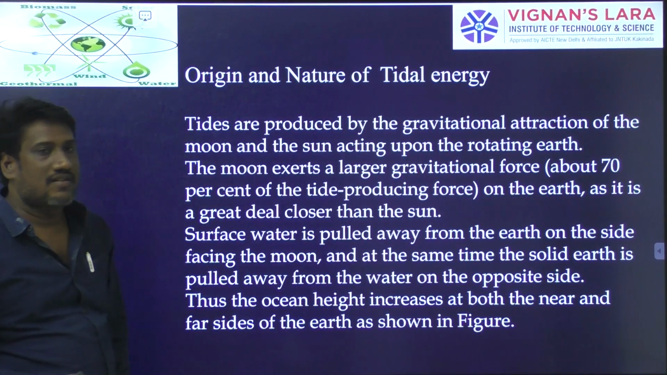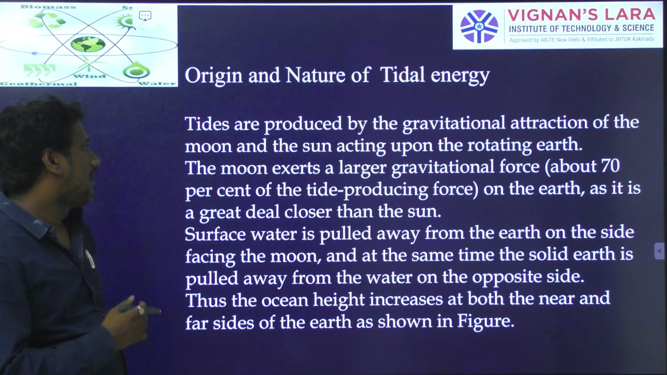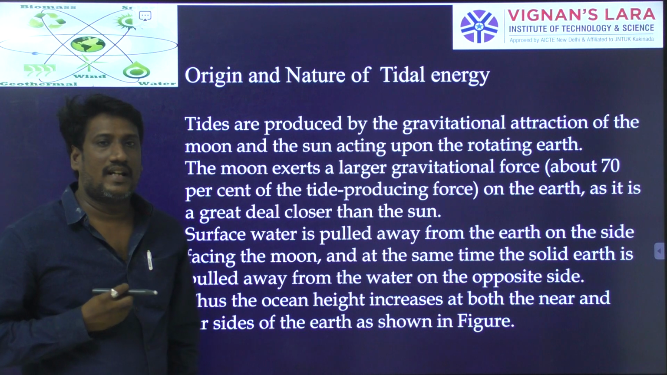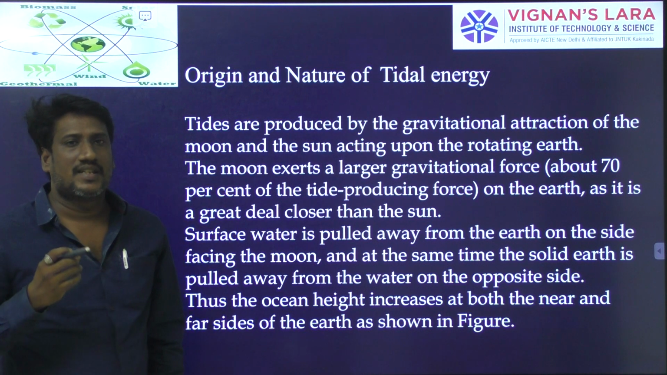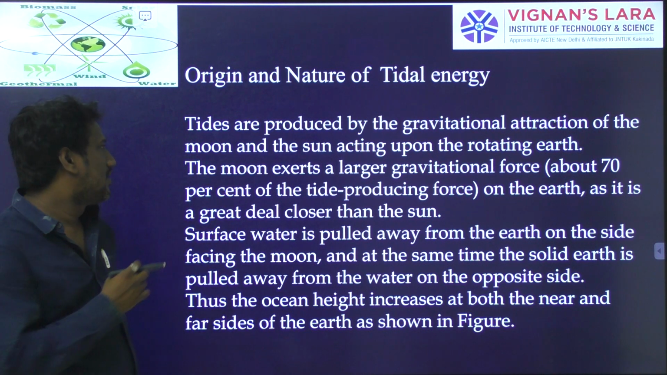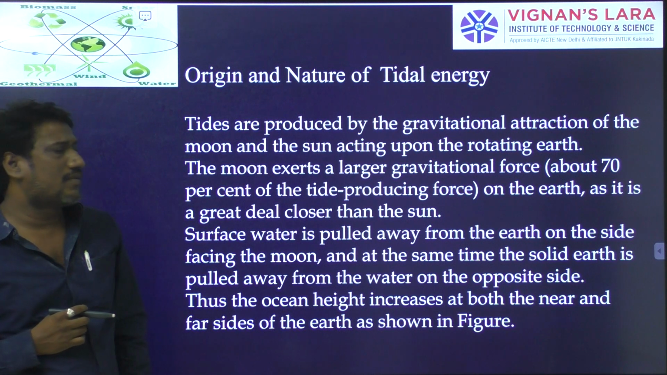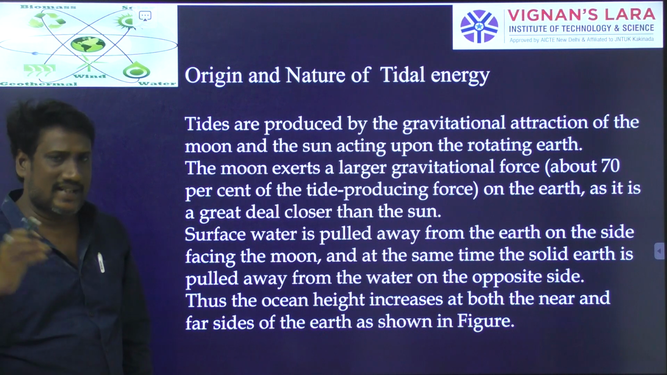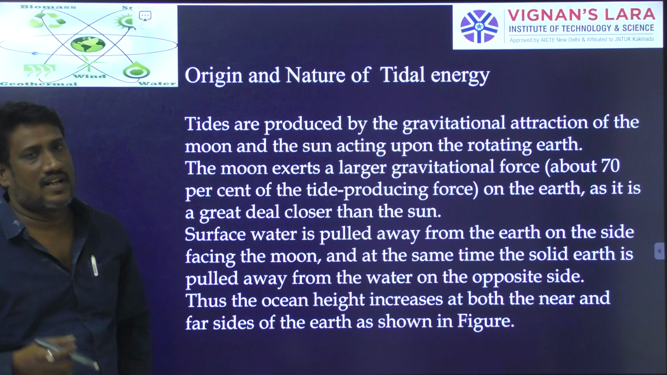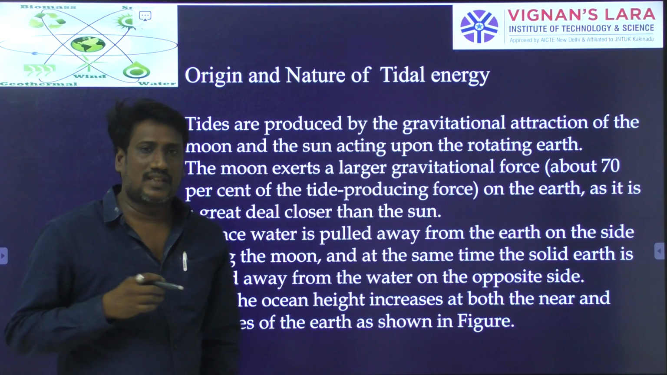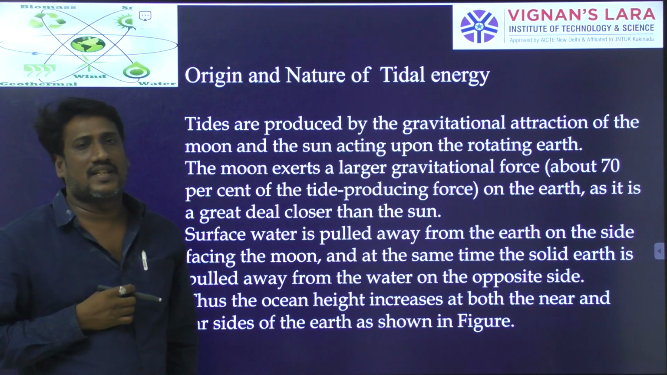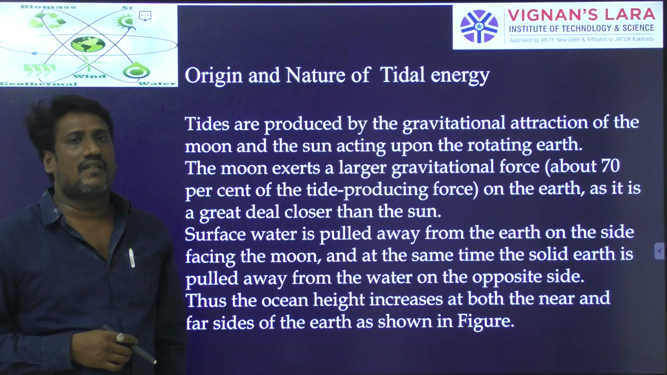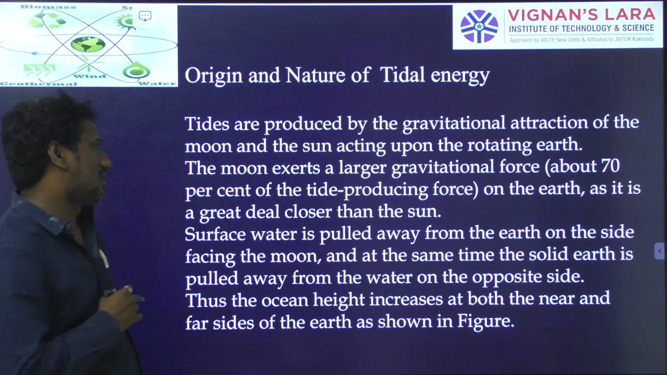Origin and nature of tidal energy. The main cause of these tides will be the attraction force from the sun and moon. Tides are produced by the gravitational attraction of the moon and the sun acting upon the rotating earth. Already you know that the earth is rotating about its own axis within 24 hours, and about the sun within 365 days.